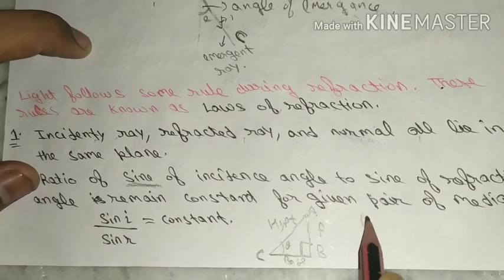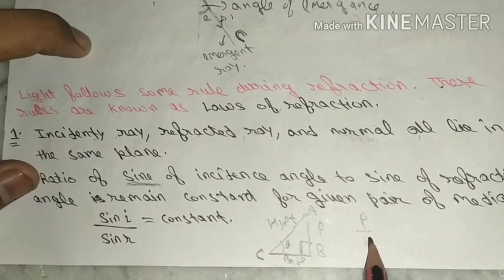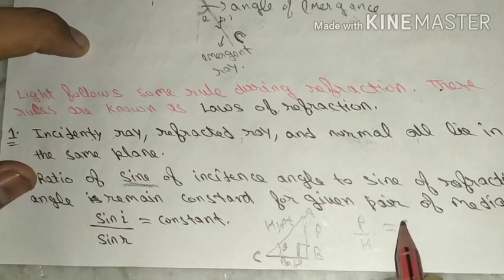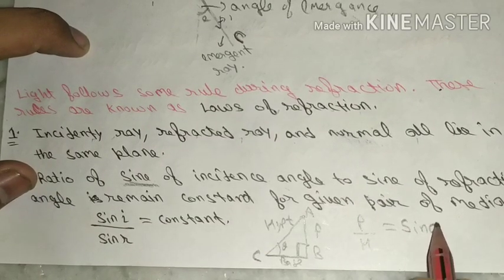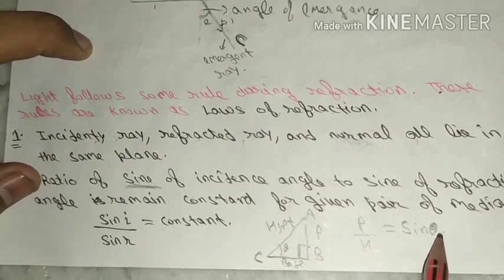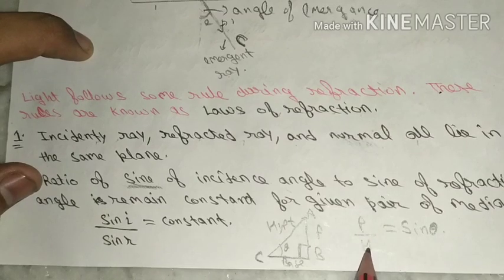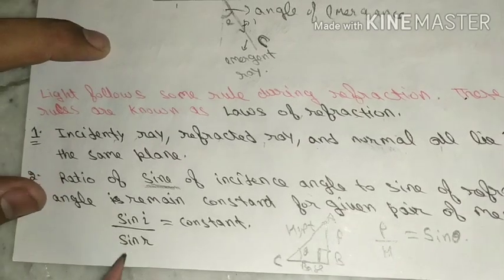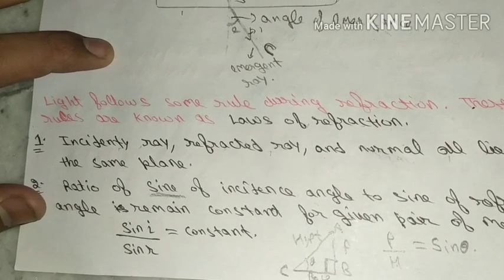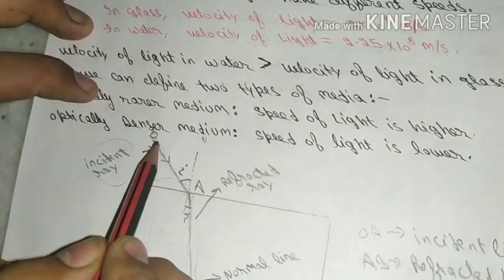So if I divide perpendicular by hypotenuse, this is equal to sine theta. So now you can understand what is sine theta. It is basically perpendicular upon hypotenuse.